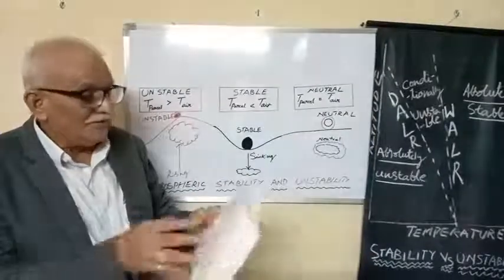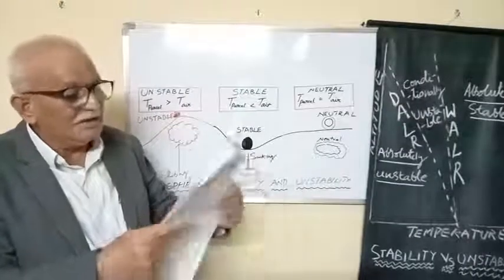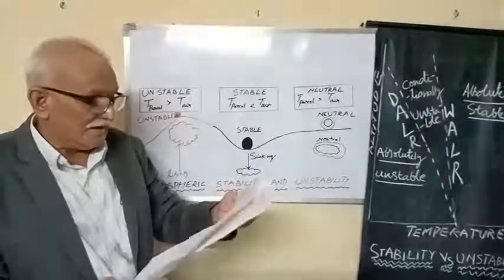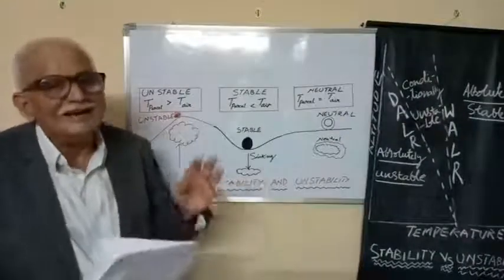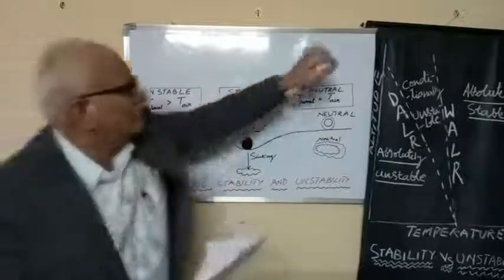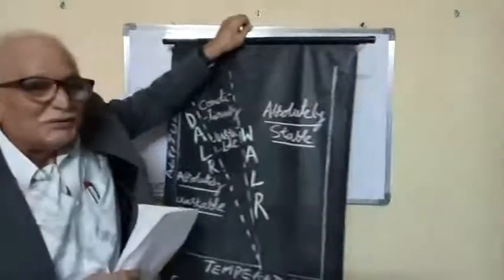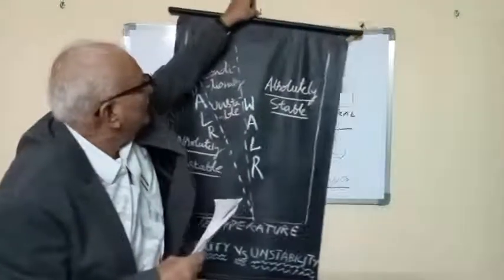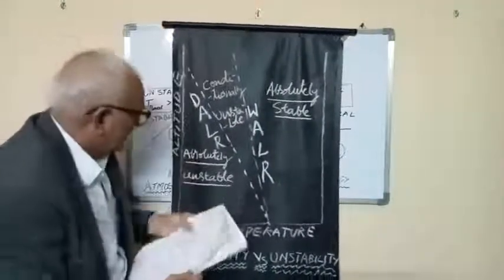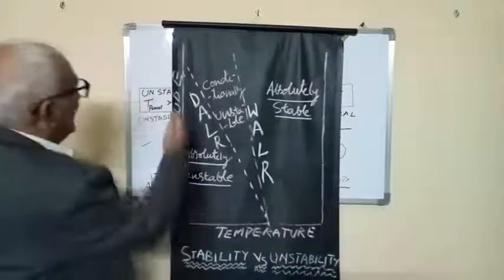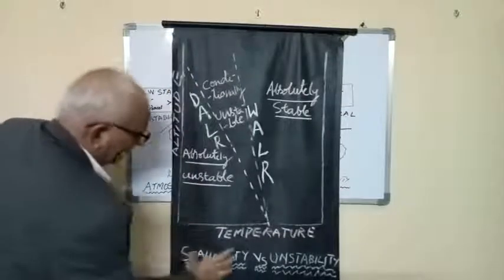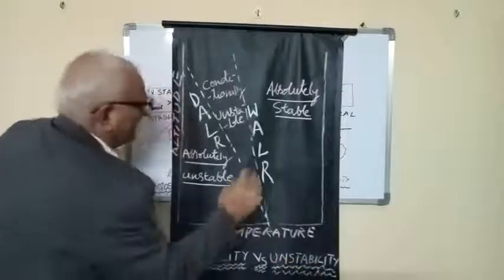Now, let us try to understand a very simple thing, that is conditional stability. The atmosphere is always conditionally unstable. If you take temperature and altitude, stability versus instability.